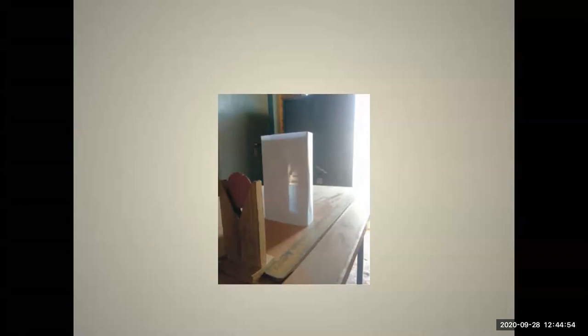So the position and type of the image produced by a concave mirror when an object is placed at different distances, you can see in the table given on page number 122.